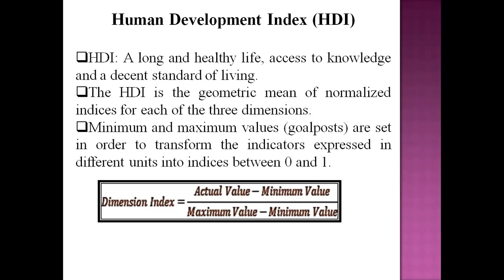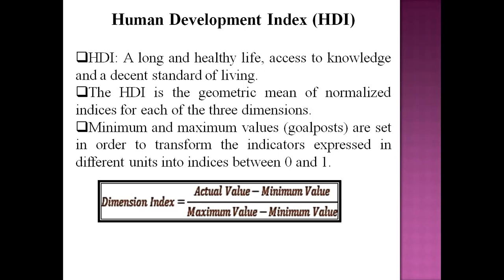And from the three indicators, we will compute a dimension index for each indicator. So to form the dimension index for each indicator, suppose the dimension index of health is defined in terms of life expectancy at birth, the actual value of a country minus the minimum value, that is the goalpost. Two goalposts are a maximum value and a minimum value.